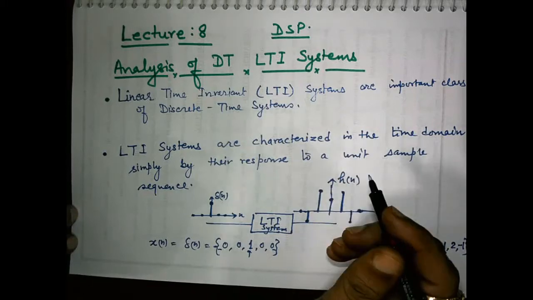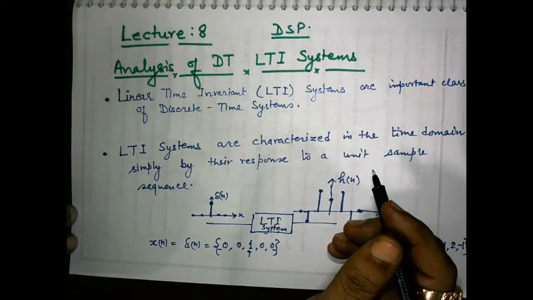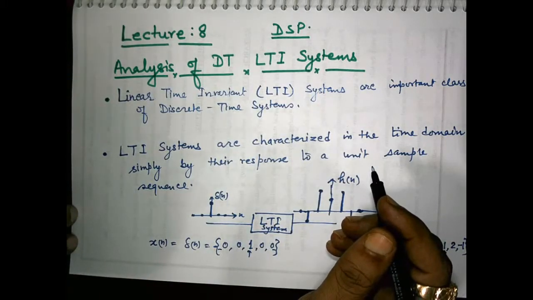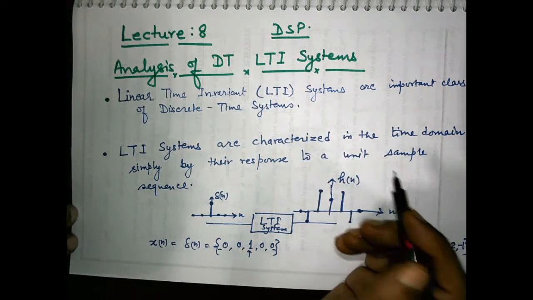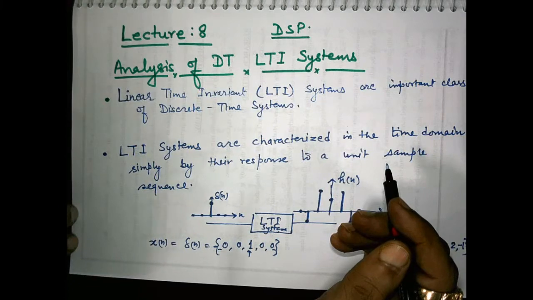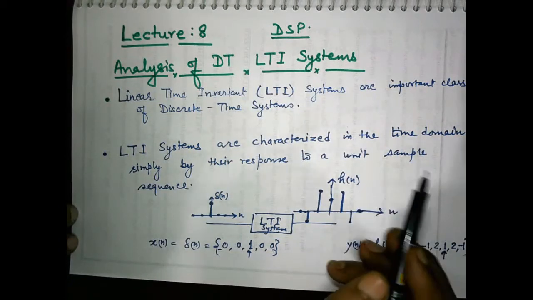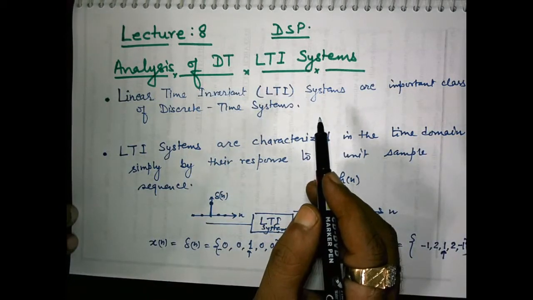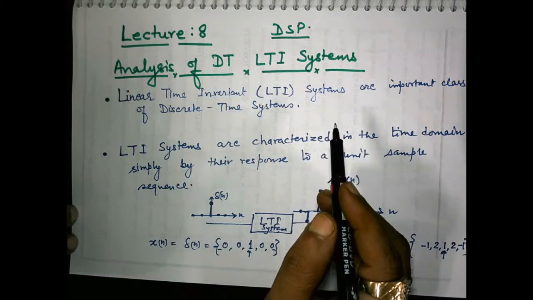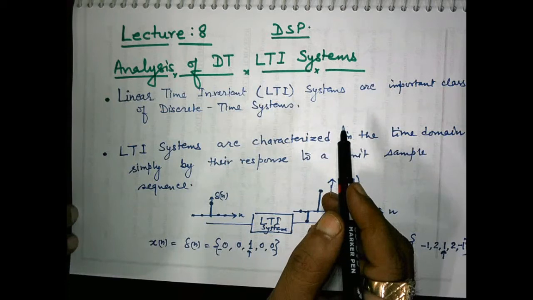In lecture 6 and 7 we studied the classification of discrete time systems in accordance with a number of different characteristics, namely linearity, causality, time invariance, and stability.